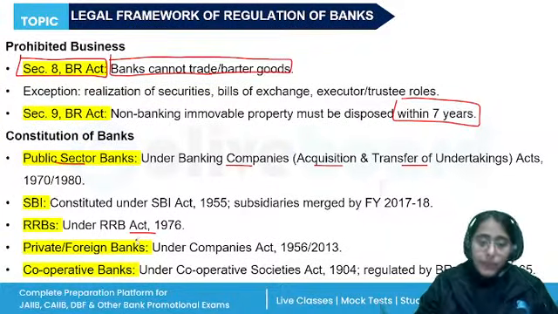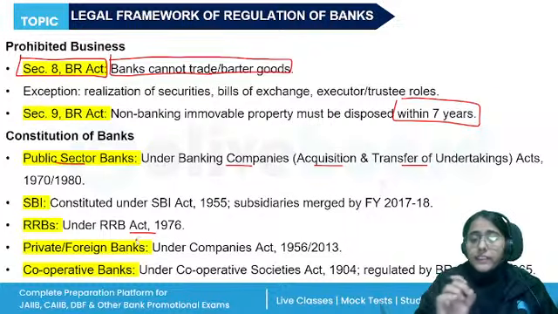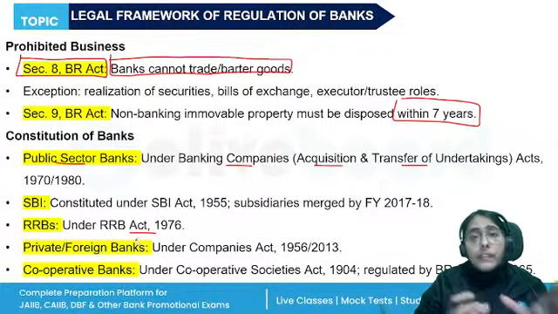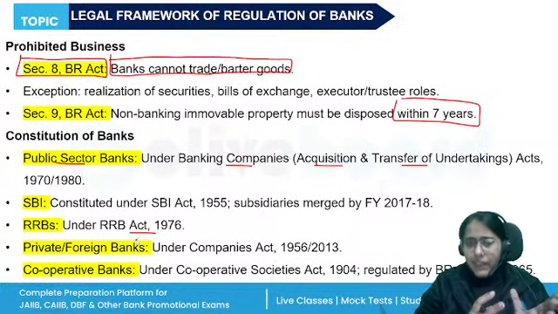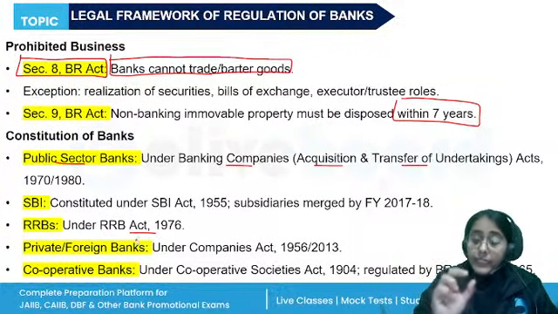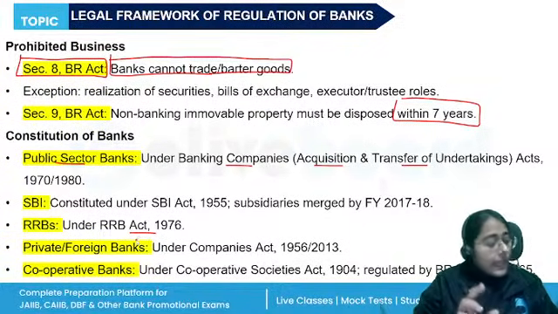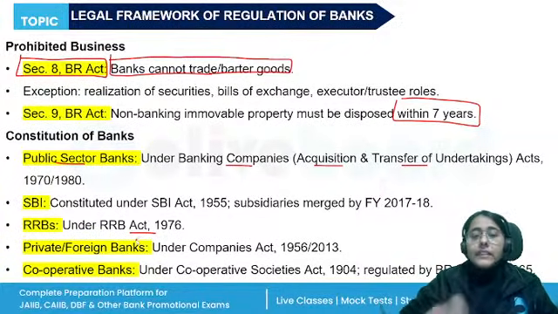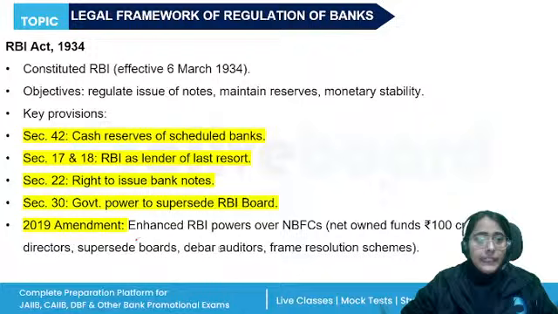RRBs are under the Regional Rural Banks Act of 1976. Private banks or foreign banks are under the Companies Act. They are registered under the Companies Act of 1956, 2013. Foreign banks, as per their country law, and they should also fulfill the RBI regulations here in India. And a cooperative bank, right? A cooperative bank is registered and incorporated under the Cooperative Societies Act, and they get registration by RBI. Okay, so these are the types of banks in India.